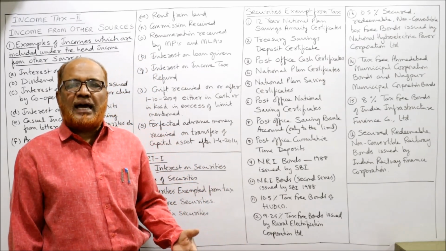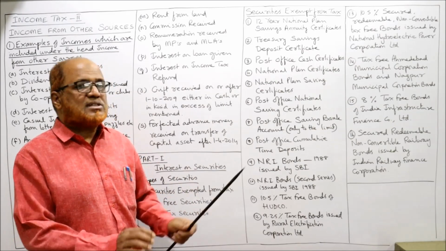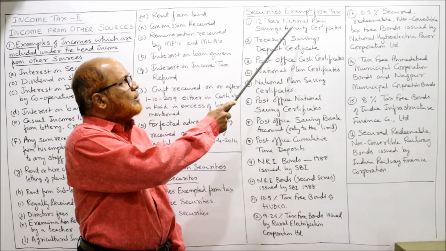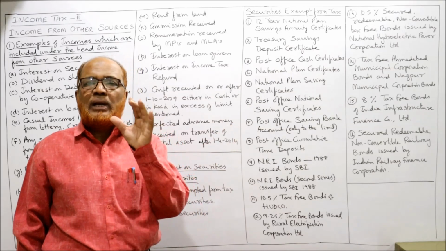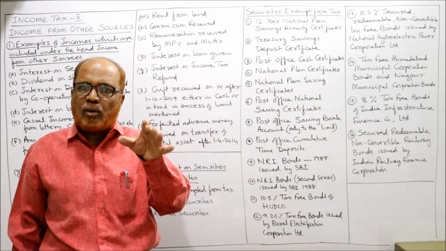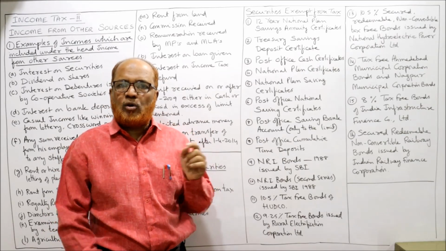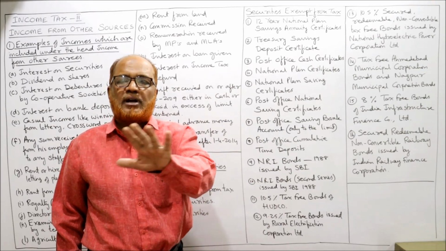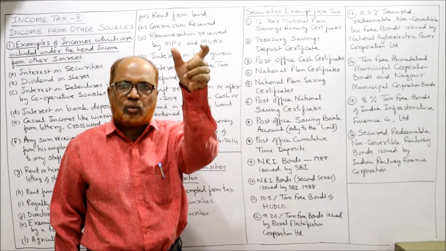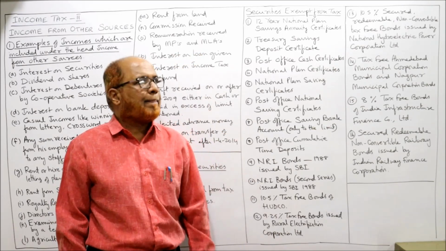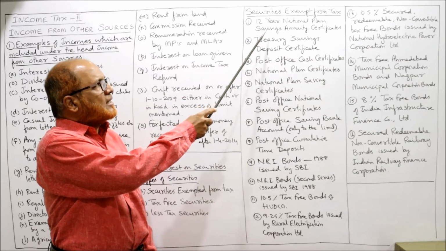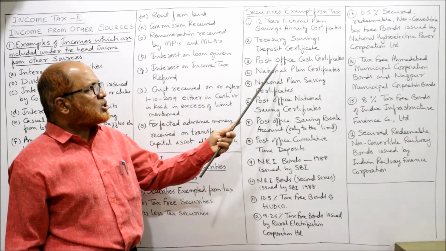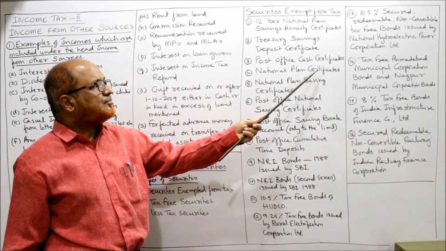Again, I'll give you the examples of securities on which interest is exempted. 12-year National Plan Saving Annuity Certificate. If you listen to this, then it will be in your mind while solving the problem. When you come across it, immediately you should say that interest on this security is completely exempted from tax. No need to take it into the computation. We'll write a note. Then 12-year National Plan Saving Annuity Certificate, Treasury Saving Deposit Certificate, Post Office Cash Certificate,